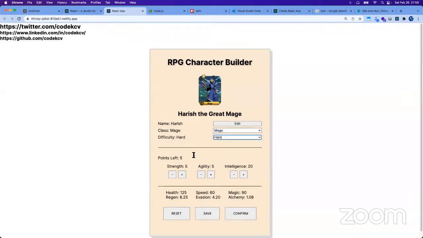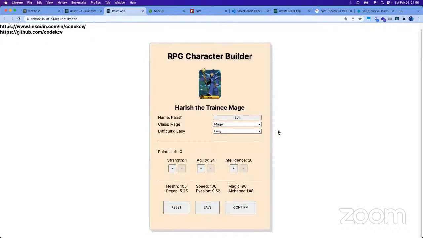Now, notice the other things as well when we change our class or difficulty. Depending on our class, we will have different base points for them. For example, if I'm a ranger, then it's gonna have a higher agility and so on. Now for the difficulty, we're just gonna have points here that we can add to our attributes. So if I'm on easy, I will have 15 attributes for me to add here. So let's see if we can do that. Okay, and then until I kind of have them move over. And yeah, I think this is gonna be basically it.